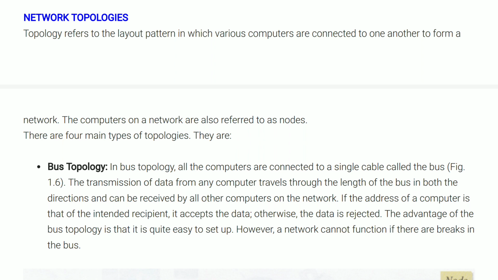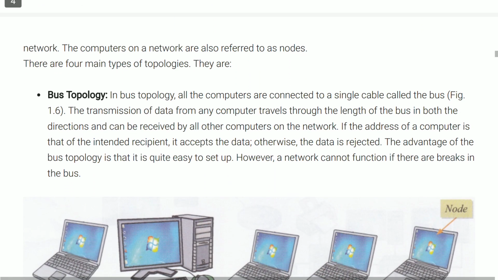One more point. In this chapter, we will talk about nodes. Listen, in a computer network, many different computer systems are connected to each other. These computer systems are also referred to as a node. Now I am coming to the types of topology.